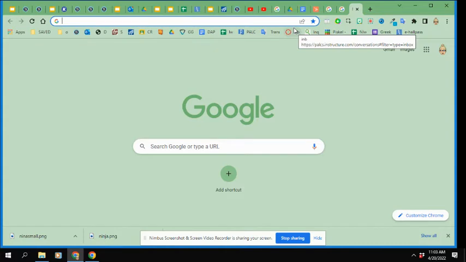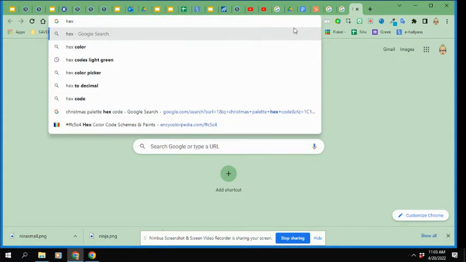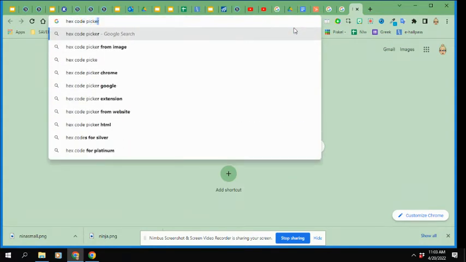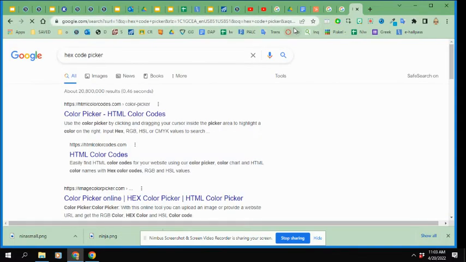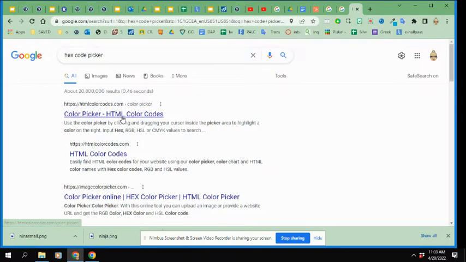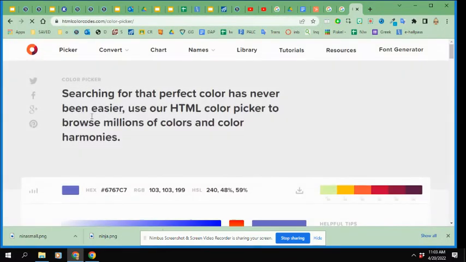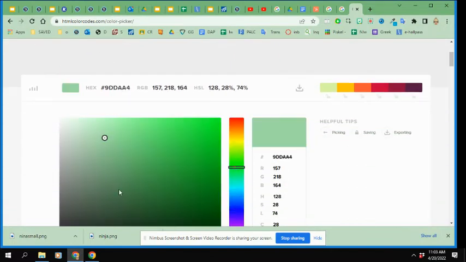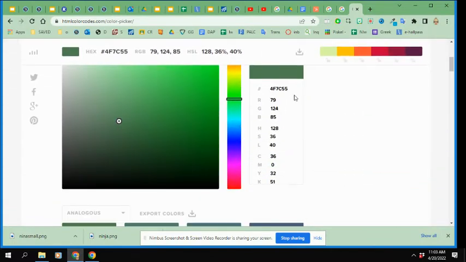Or if I'm not concerned about matching things, I can go to Hex Code Picker or Hex Code Finder, there's so many of them on the internet. I can find one I like, and I can play around with the colors. And then I have the hex code right here, RGB, and then you add the A from 0 to 1.